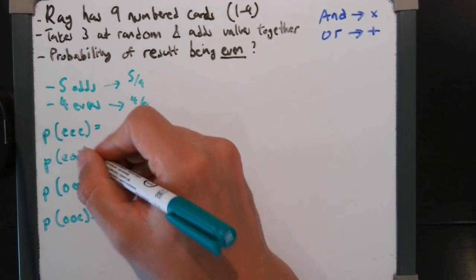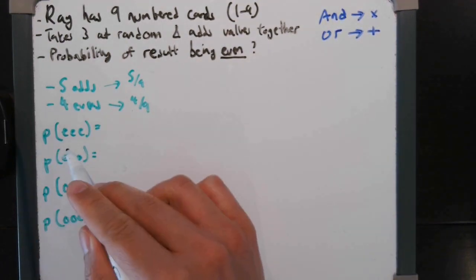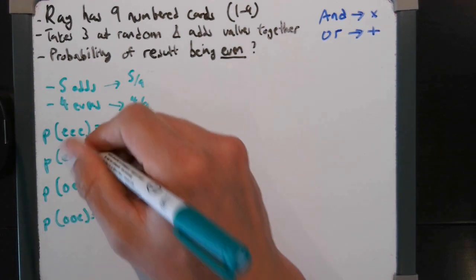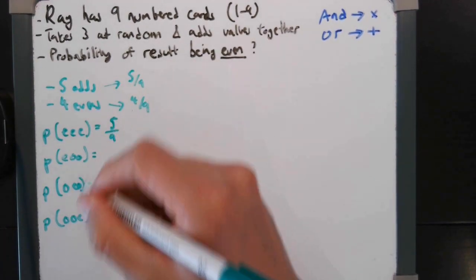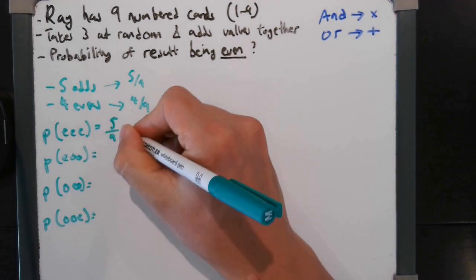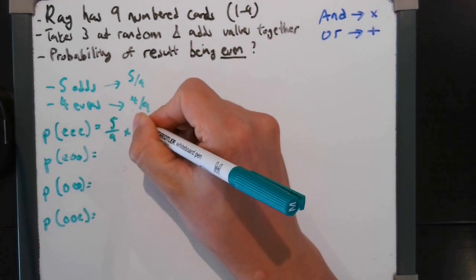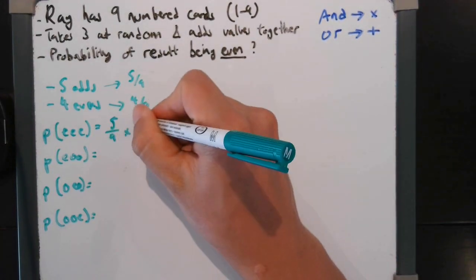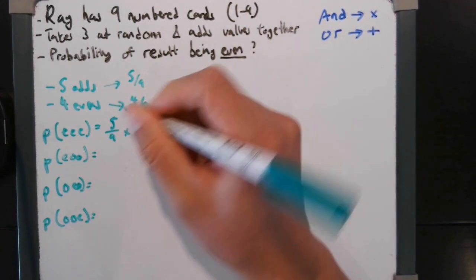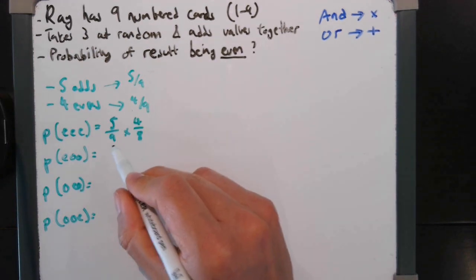Okay, let's go with evens, evens, evens. So at the start, there are 5 evens out of 9 total. And then remember, and is times. So now we've lost one even and we've lost one from the total. So now it's 4 out of 8, because 5 minus 1 is 4, 9 minus 1 is 8.